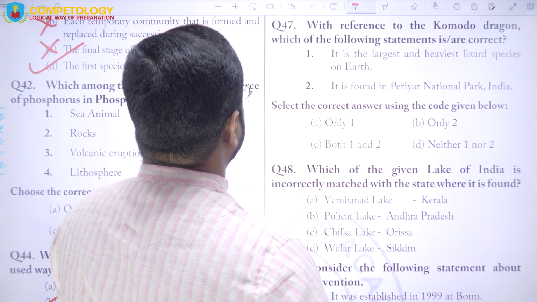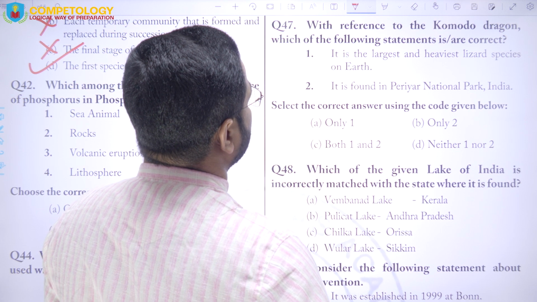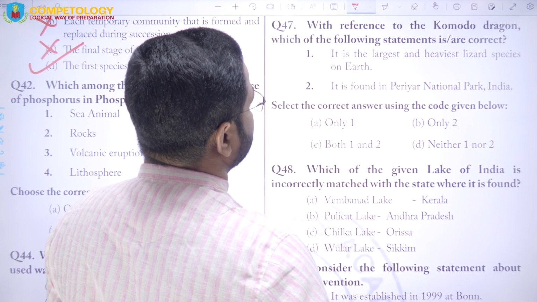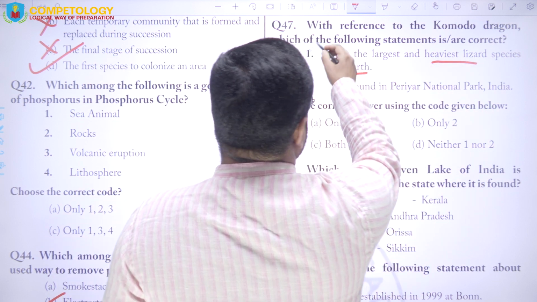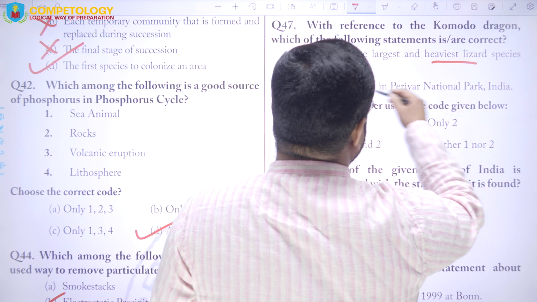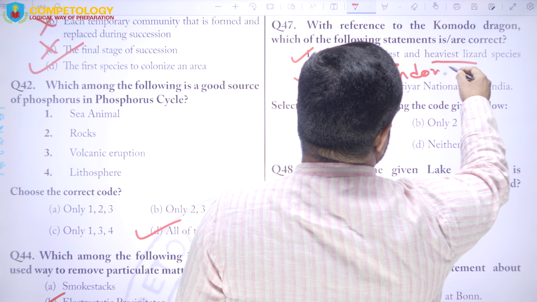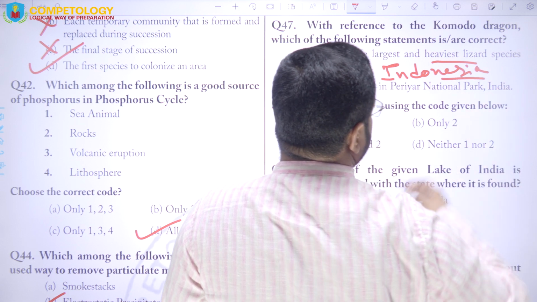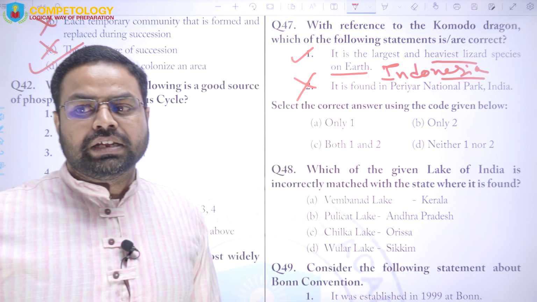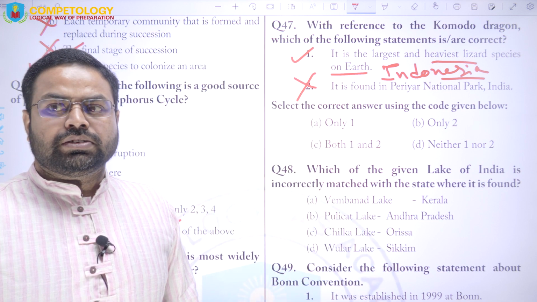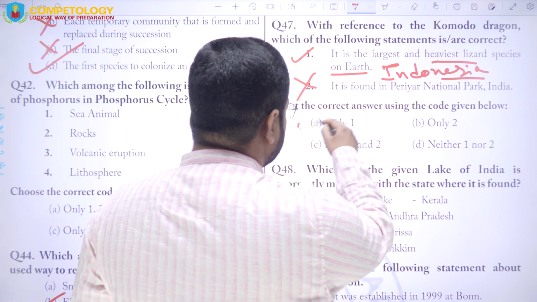Next is question number 47. With reference to the Komodo dragon, which of the following statements is or are correct? It is the largest and heaviest lizard species on the earth. Correct statement. It is found in the Periyar National Park. Wrong. It is found in Indonesia. Right. So this is found in Indonesia, and Komodo National Park is the place where it is found. Right. So here the answer will be only one, that is A.